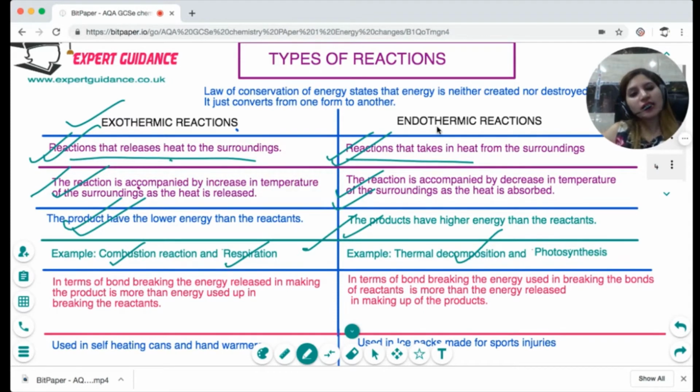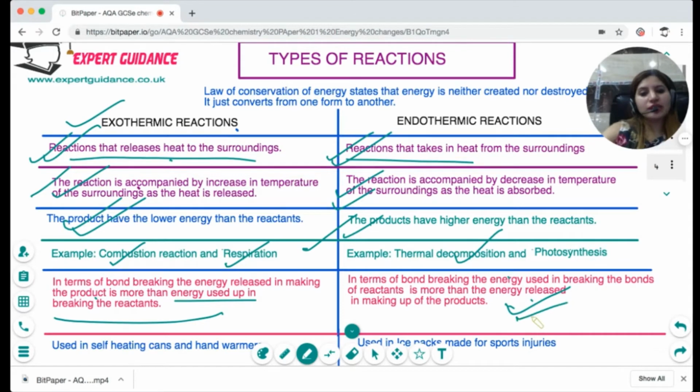Now, in an exothermic reaction, as the heat released is more, it means that the product formation is giving out more energy than is used up in breaking the reactants. And in the endothermic reaction, in terms of bond breaking, the bonds of the reactants are taking in more heat to break the bonds, which is more than the energy released in making the products. I hope this concept is clear to you. If not, do not worry. After a couple of slides, we'll again go over this.